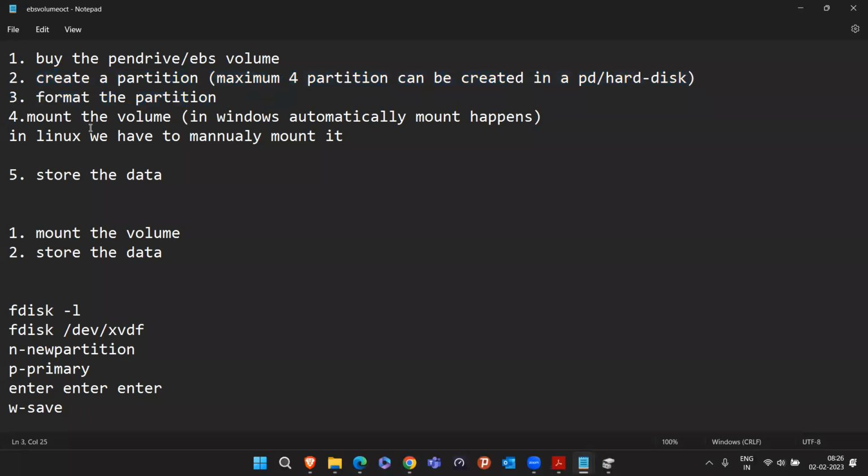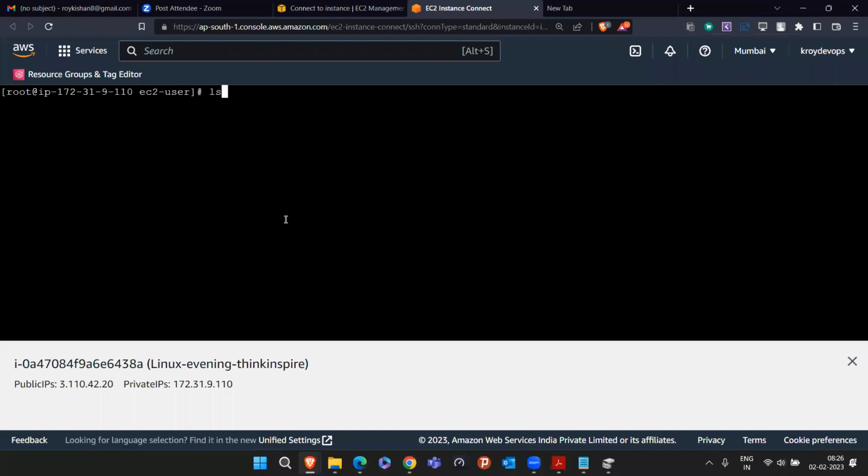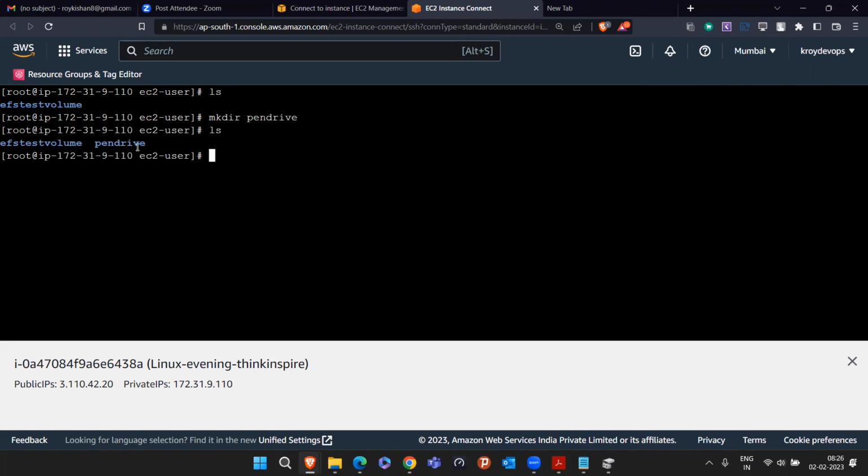Once this is completed, now what we'll do, we'll simply mount the volume. So where will I mount the volume? If I do ls currently, there is already a directory created in this machine. So let's create one more directory with mkdir. I am creating a directory with the name pen drive.